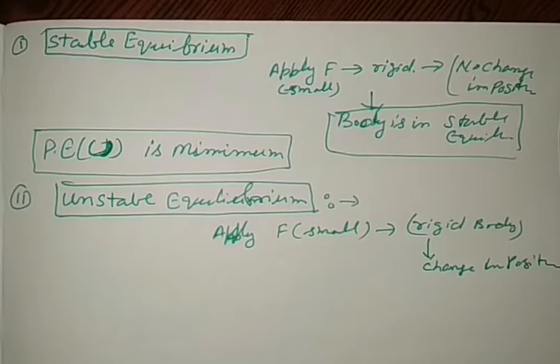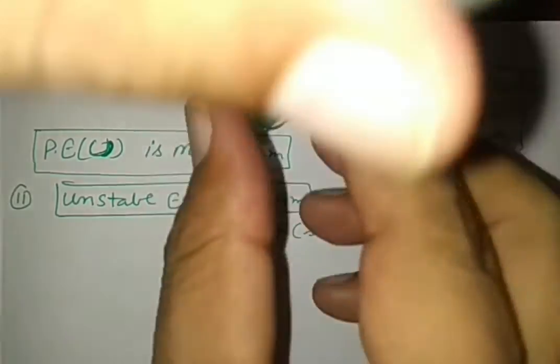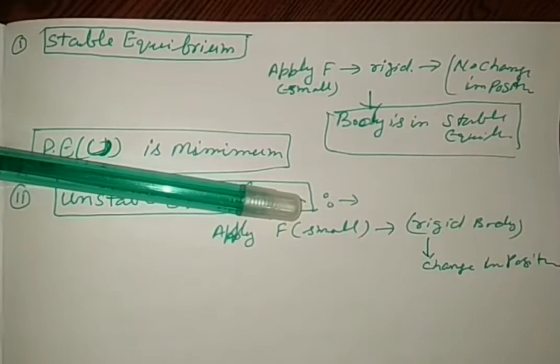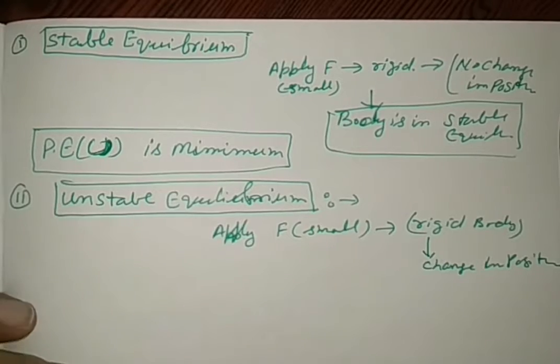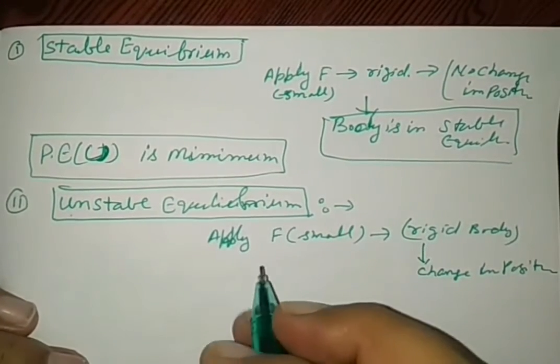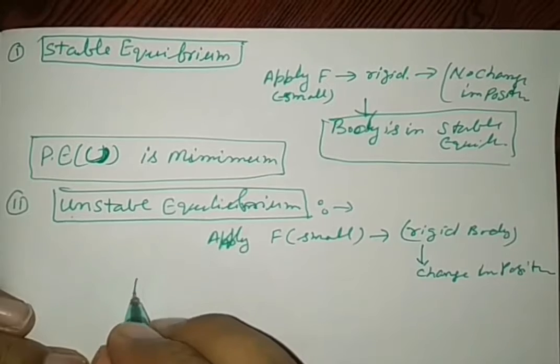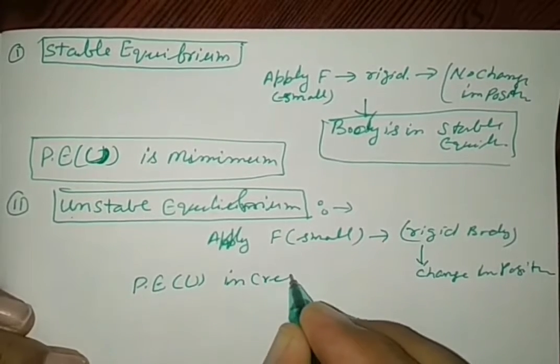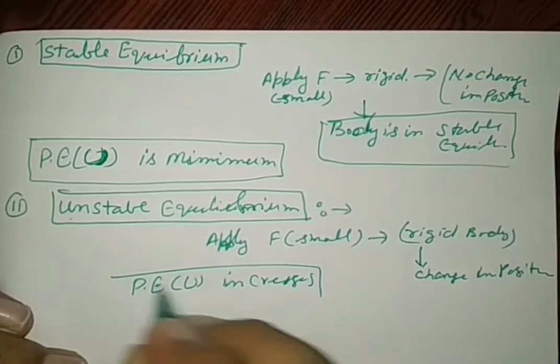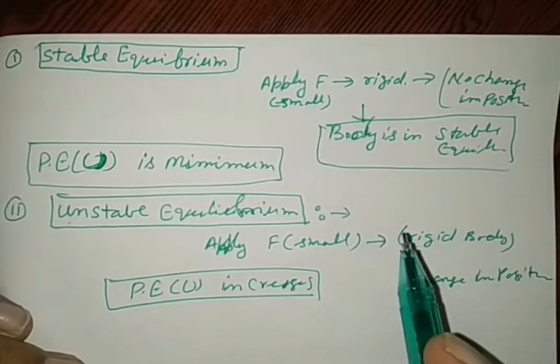Suppose this pen is kept here on the table, otherwise we leave it on this table, it changes the position. So this is called unstable equilibrium. In unstable equilibrium, potential energy U increases. It is not minimum in this case.